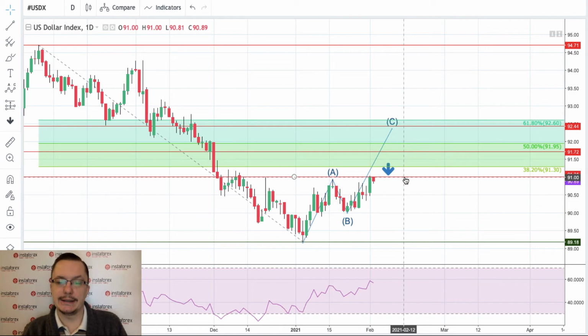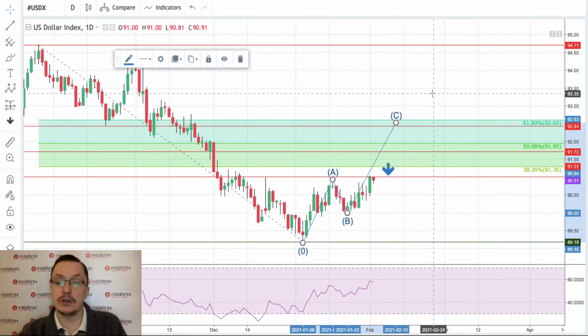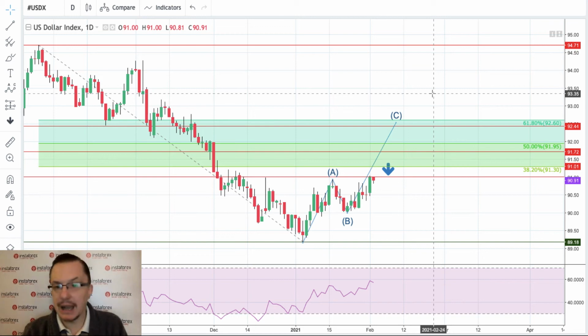91.1 points. This is the level that needs to be clearly violated for the market to go towards 38% of the Fibonacci retracement of this wave down. And then of course we got some other technical resistances and other Fibonacci levels. Those are targets for wave 3, for wave C. Which will be hit, I don't know yet.